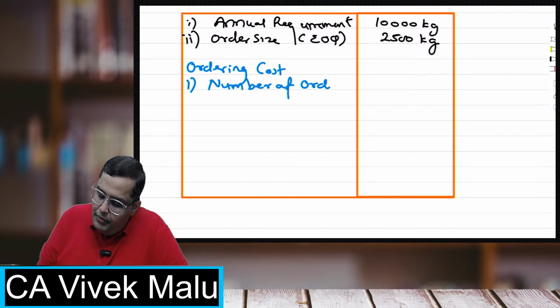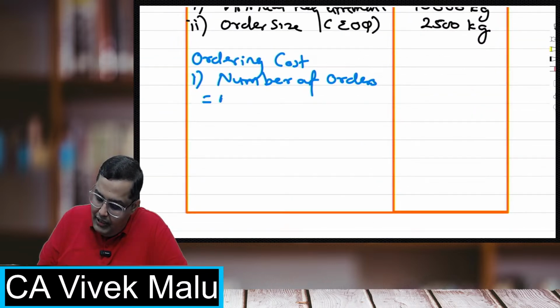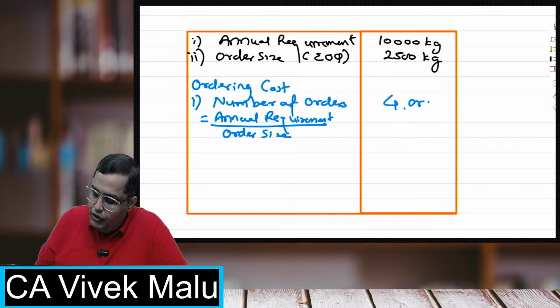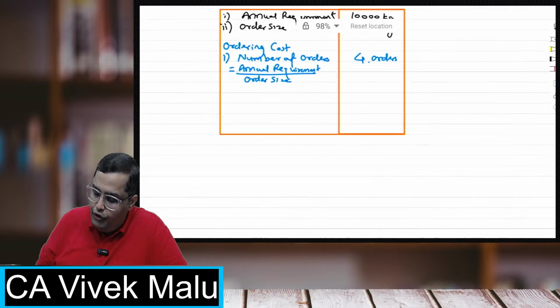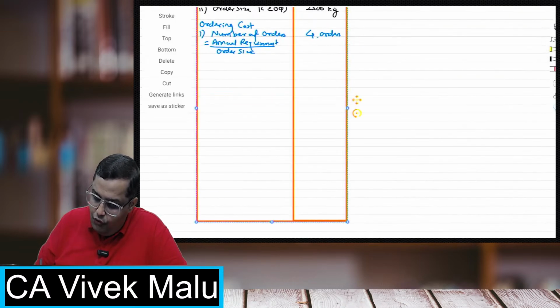Sir, what is the formula for number of orders? The formula is very simple. Annual requirement upon order size. In my example, my order size is the economic order quantity, that is 2500 kgs. So 10,000 upon 2500, that is 4 orders. I have to place 4 orders.